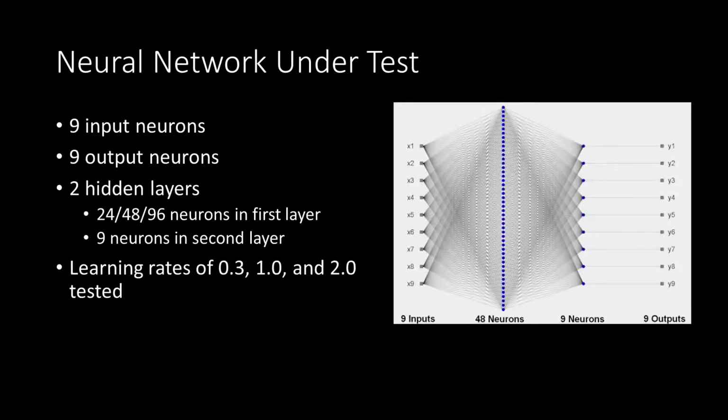So the neural networks we have under test have 9 input neurons and 9 output neurons and 2 hidden layers. The first layer can be modified to have as many neurons as you would like. In my tests, I've used 24, 48, and 96. And there are 9 outputs in the second layer that can't be adjusted. That's going to determine the output. Only one of these neurons can be set to 1 because it's saying which box of tic-tac-toe you want to check. And the learning rates are adjusted between 0.3, 1.0, and 2.0.